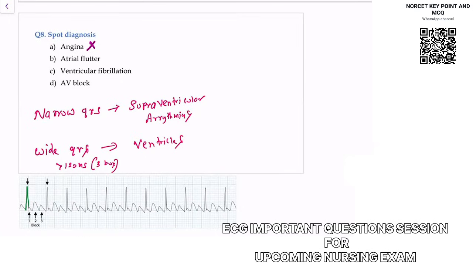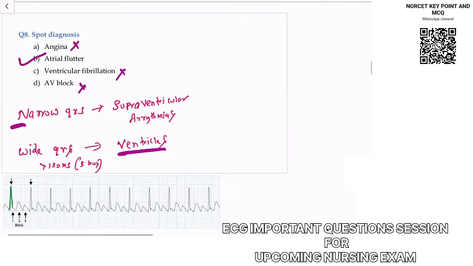I told you this QRS is narrow. So ventricular pathology is ruled out. There is no ventricle problem. Now we have 2 options: AV block and atrial flutter. AV block means atrioventricular. There is again some ventricle word coming. So ventricle problems are ruled out. The answer will become atrial flutter. Sometimes you can mark the answer even when you are not knowing anything. You are knowing now, but you should be knowing.